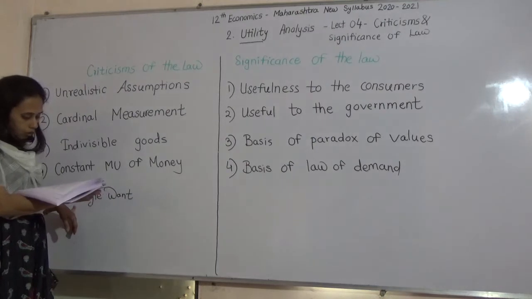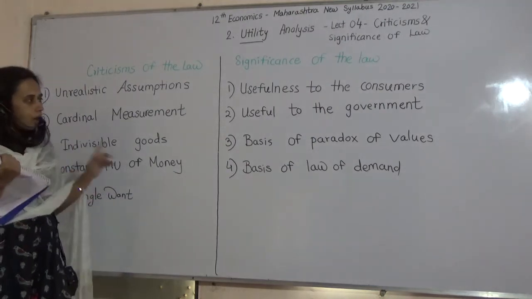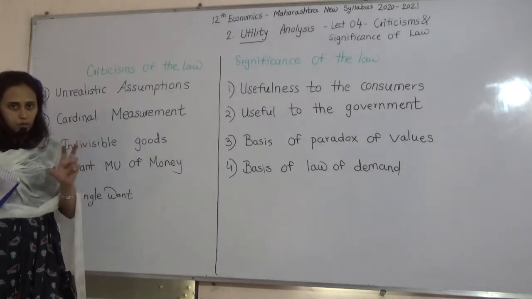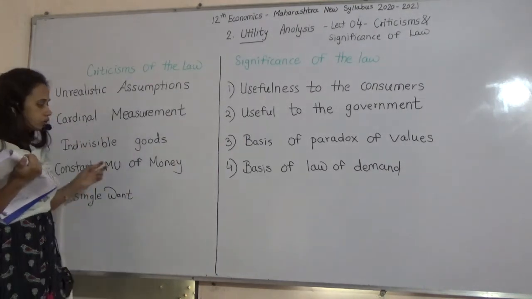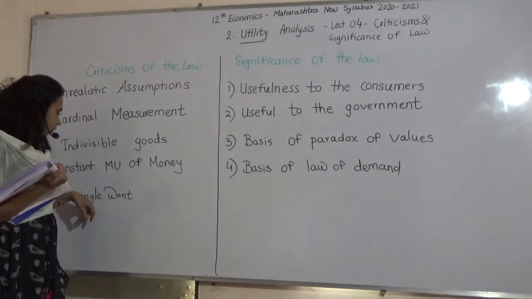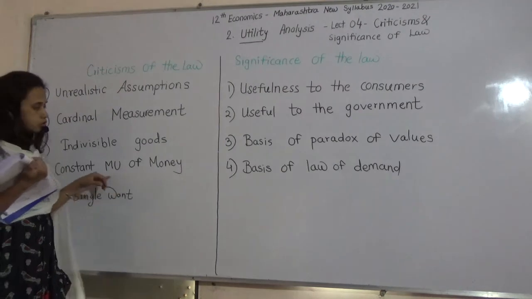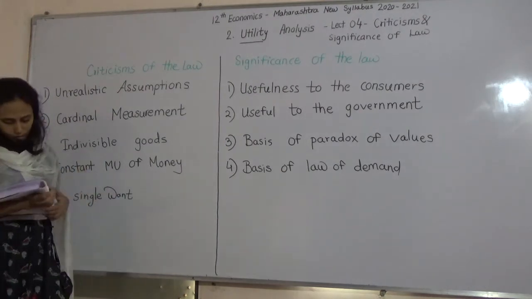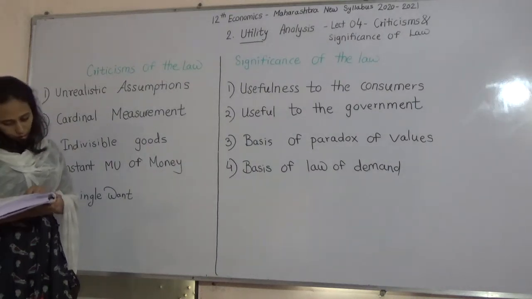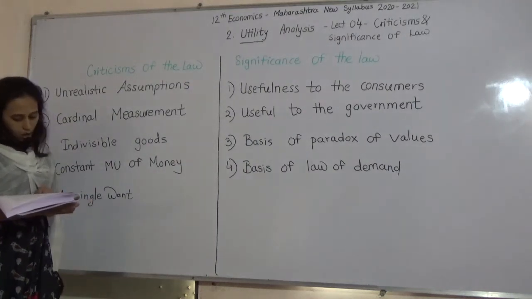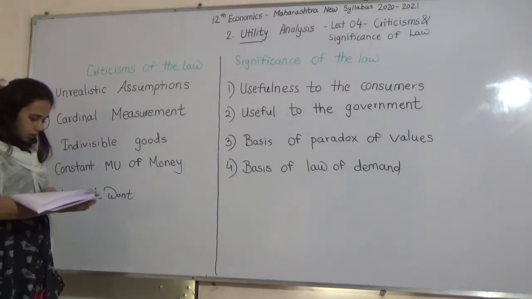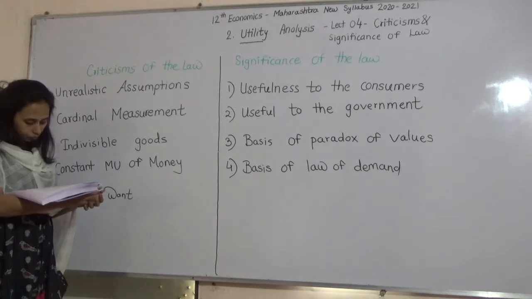Last, single want. In the assumption, we have assumed that whatever is the law, by proving that law, he should use that product for a single use only. Here, many times, a rational consumer tries to satisfy many wants at a time. So the law is restricted to the satisfaction of single want at a point of time. However, in reality, a man has to satisfy many wants at a point of time.